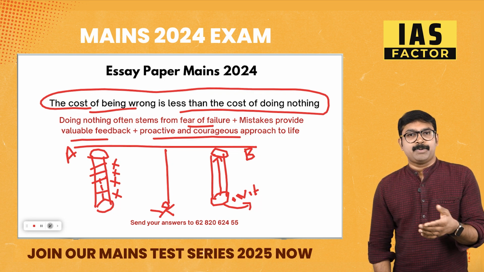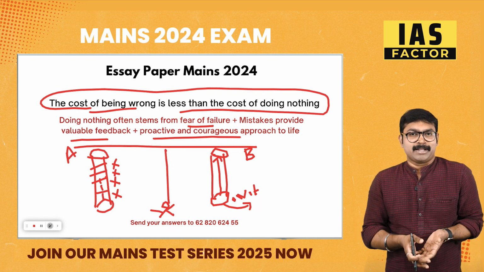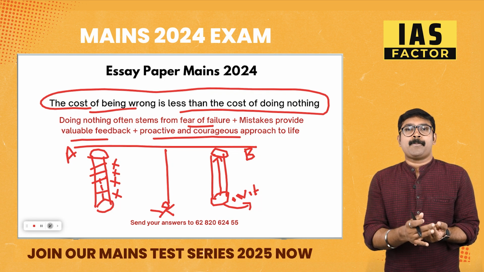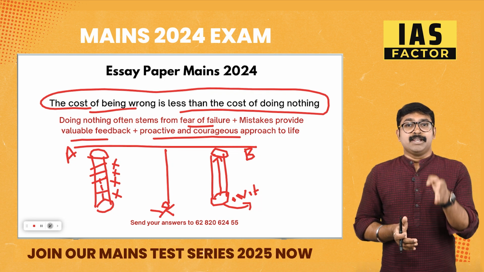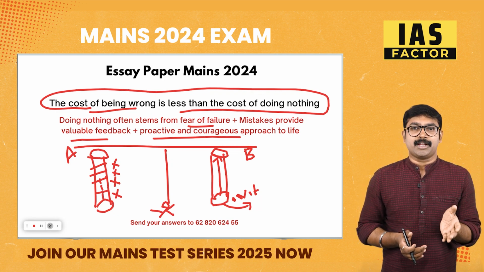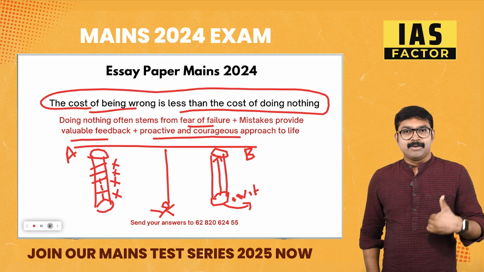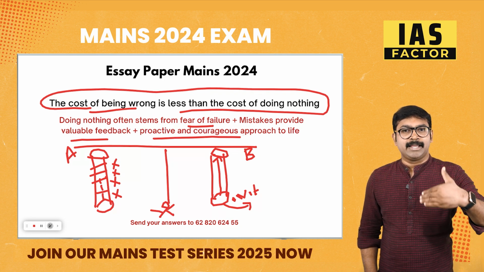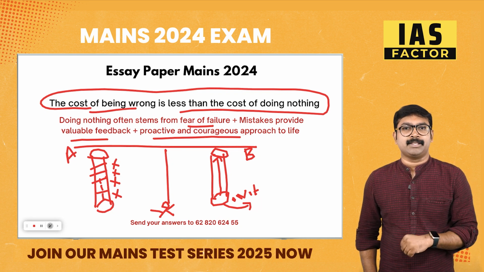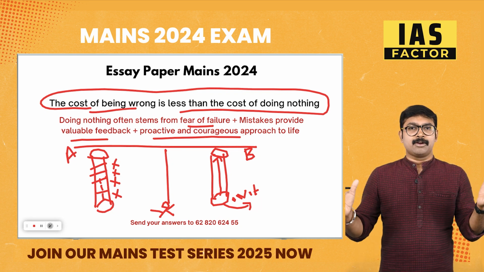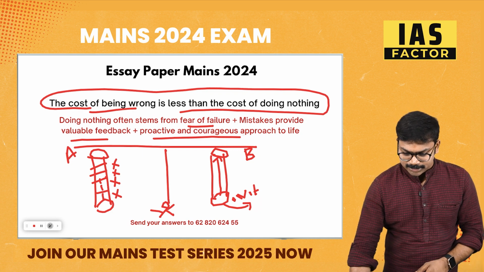So you can write this perspective, this philosophical part, even in the civil service examination, preparing for it is also like this. Anything, whether you do a job, whether you work in an administration system, whether even you can tell about the various civilizations of the world, the historical, start from Indian history, Chandragupta Maurya to Ashoka, everybody took the path. Continuous wrongs to wrongs, they evolved and evolved and got refined. Maybe you can bring in all the concepts like this. If you can bring in all these concepts, definitely, I'm sure you could have really written this answer well.